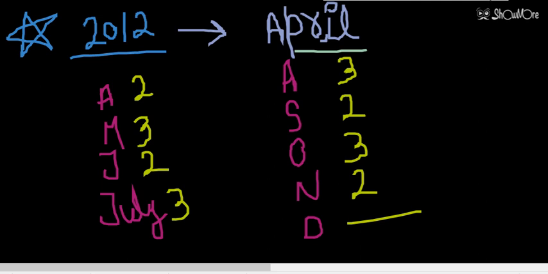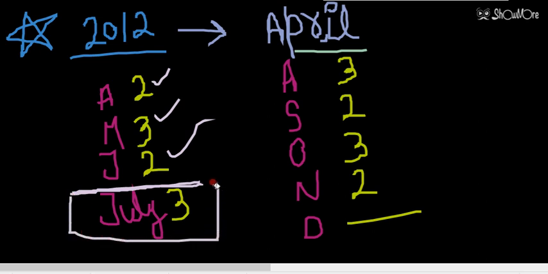So now count the number of days. 2 plus 3, 5, 5 plus 2, 7. So here you can see the week is completed. That means the calendar of July month will be the same as the calendar of April month.